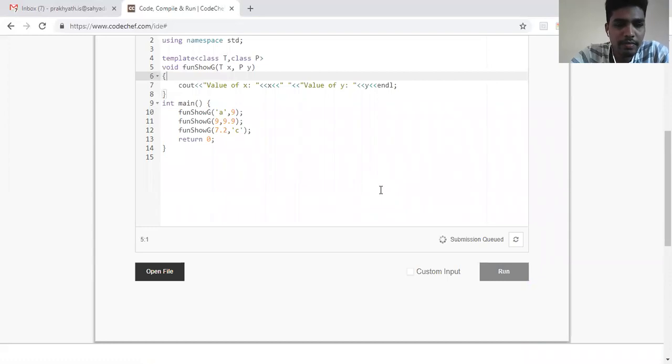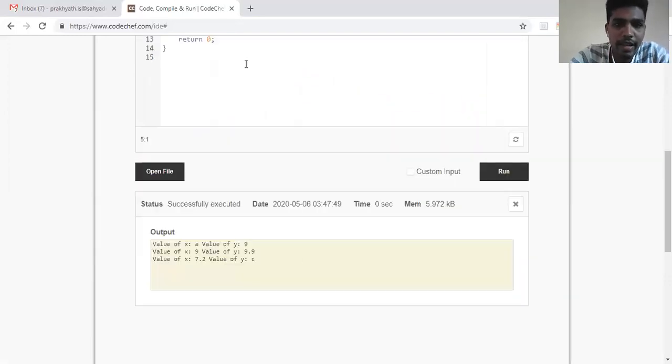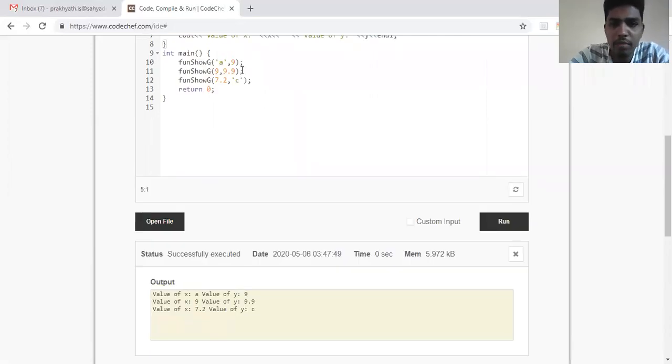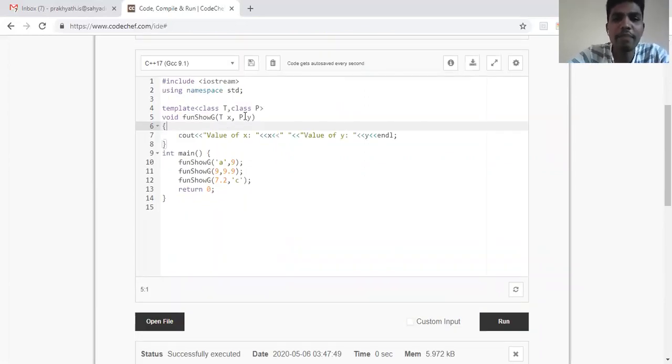Now if I run this particular code, you can see here there is no error. A, 9 is getting printed, 9.9 is getting printed, 7.2 and C is getting printed. So these are the different ways how you can have multiple parameters in generic functions. Fine. Okay. So this is the procedure for doing that.